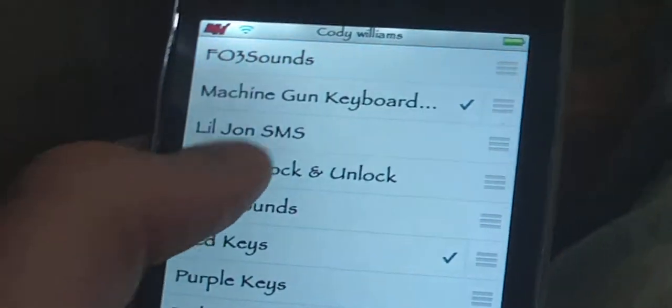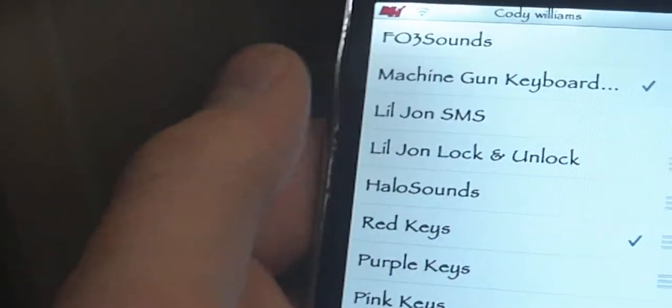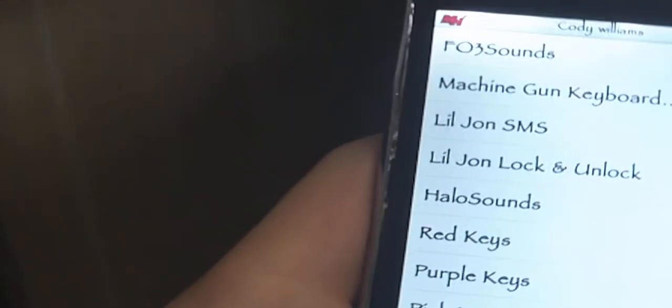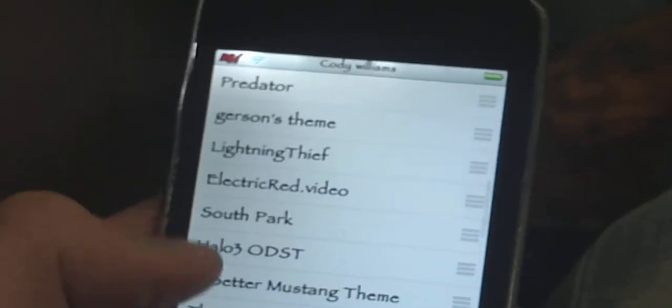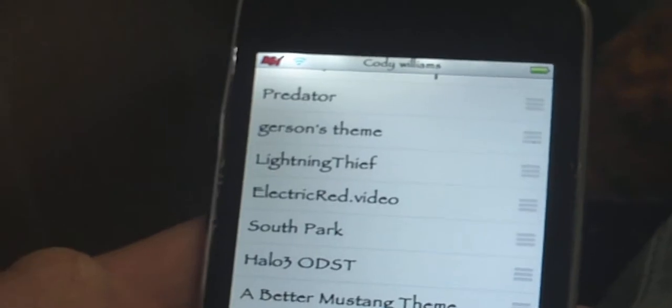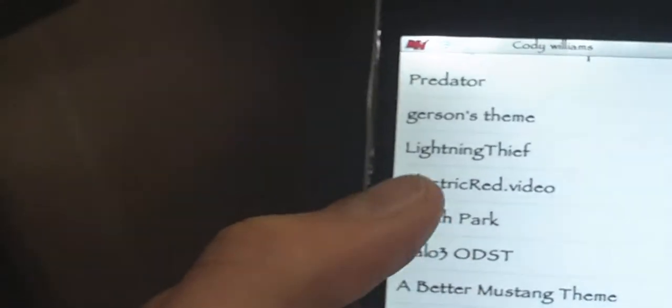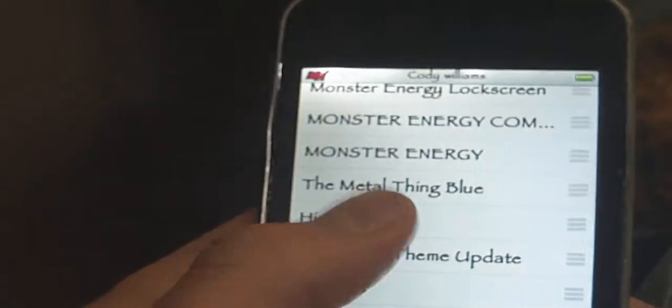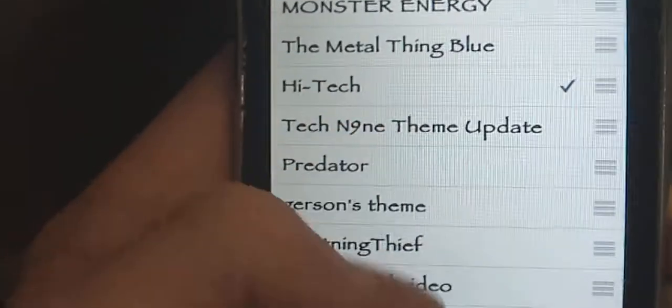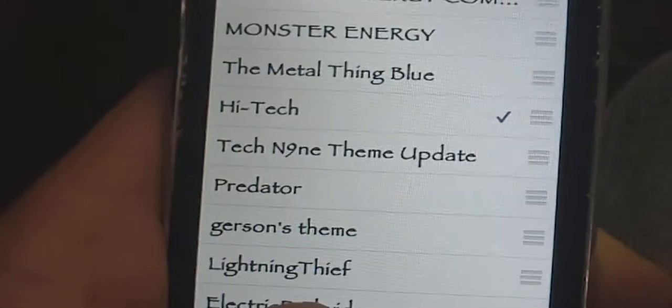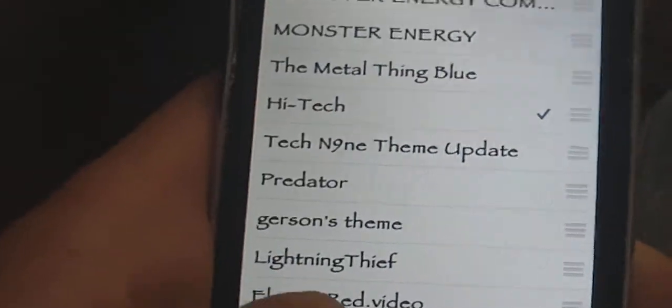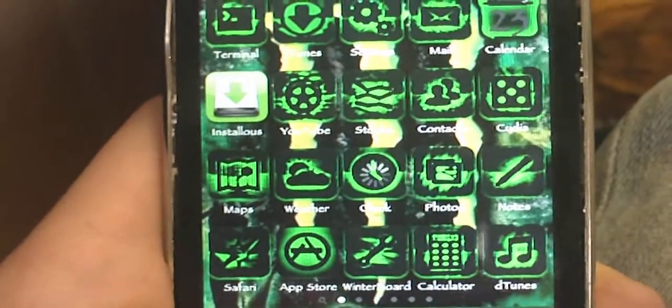And like I said, you can get a bunch. I have the Lil Jon lock and unlock. I'm going to show you my favorite theme, maybe, if I can find it. It's right there. It's called High Tech. Just put H-I tech. Just push the middle, it loads.